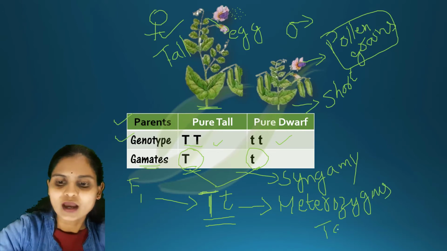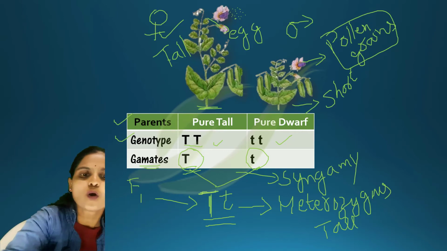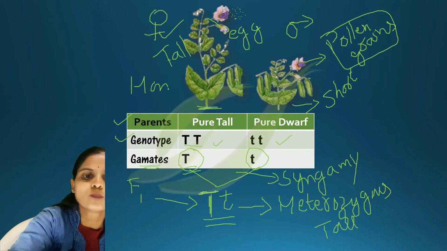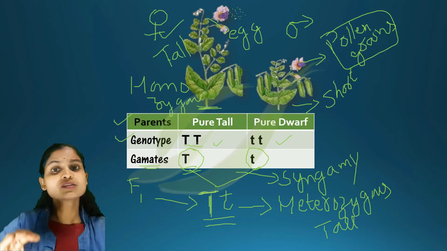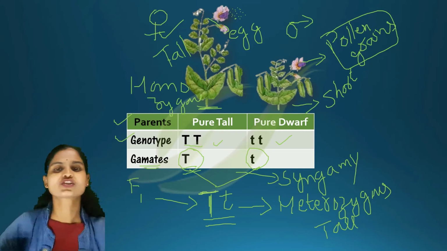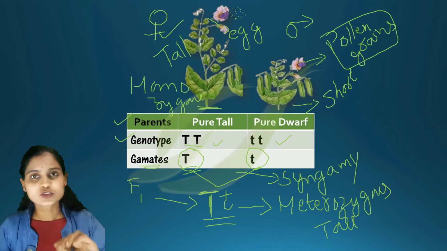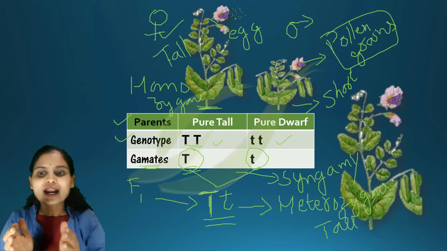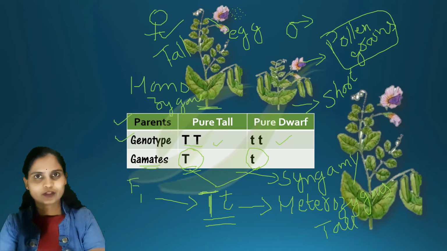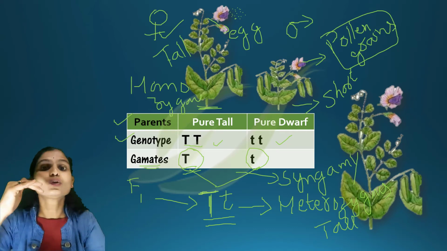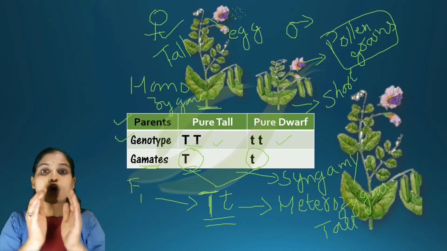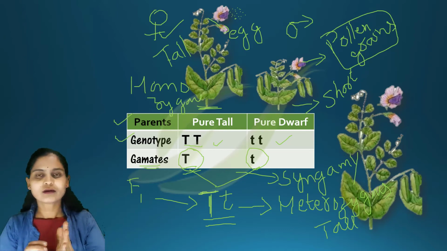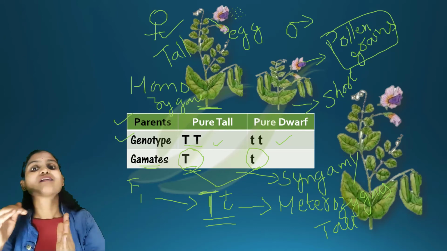Heterozygous tall. As I told you, this is homozygous tall, and this is homozygous dwarf. Please understand the concept here. But in the F1 generation you got heterozygous tall, which means the plant obtained is tall. In this you see only tall plants. So it clearly indicates that tall is dominant and small t is recessive.